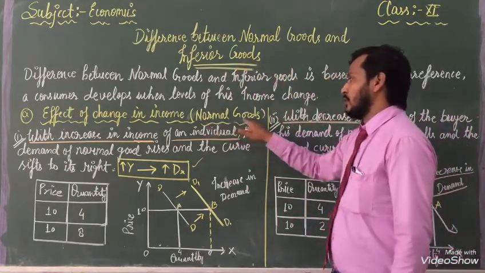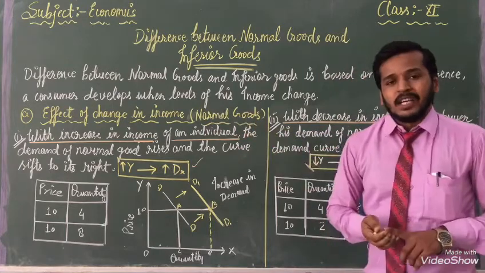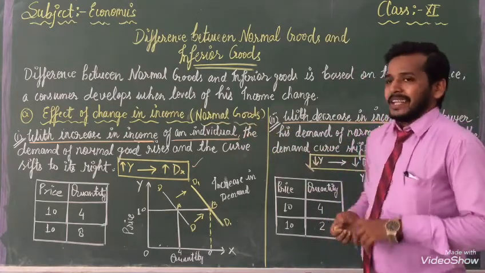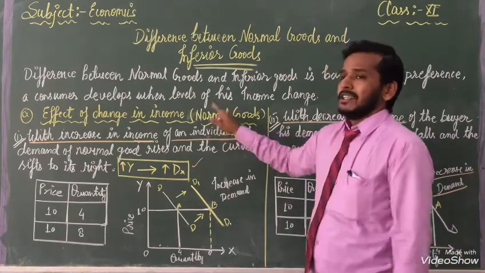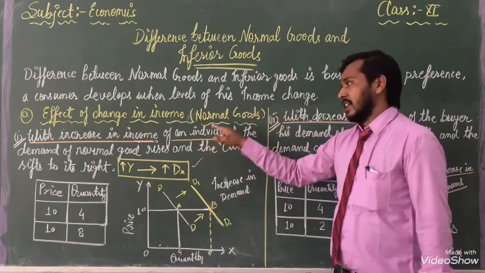This was about normal goods. After that, in the same video and same lecture, you will see the next topic is here: normal and next one is inferior.